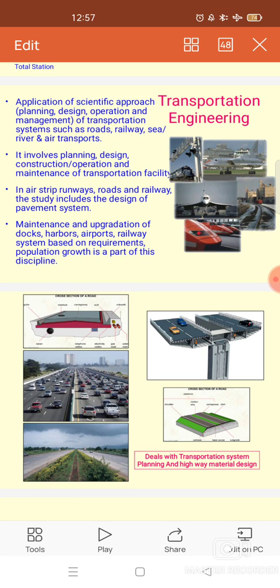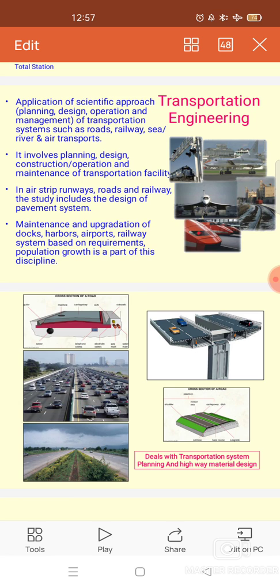The main function of transportation facility, there will be different means of transportation, including roadways, railways, airways and waterways. Here is the application of a scientific approach, that is planning, designing, operation and management of transportation systems such as roads, railways, waterways and air transport.